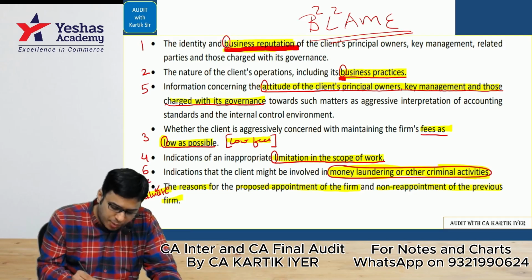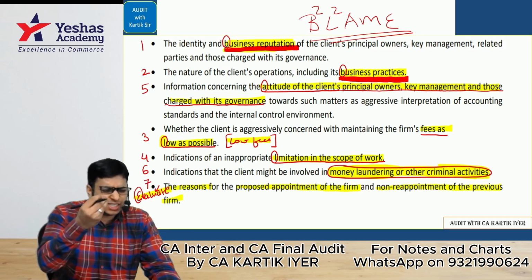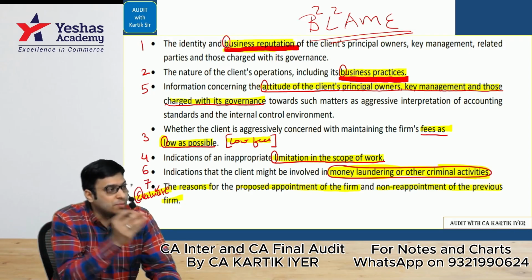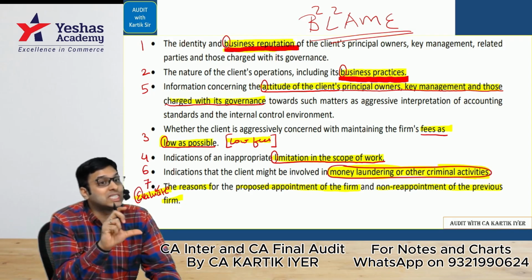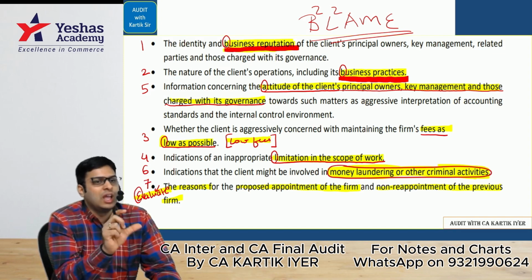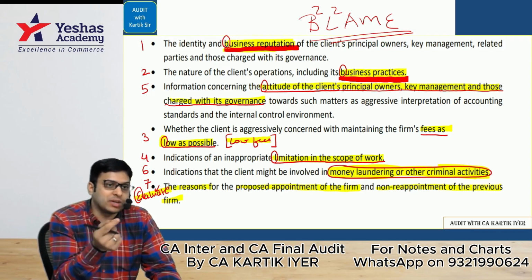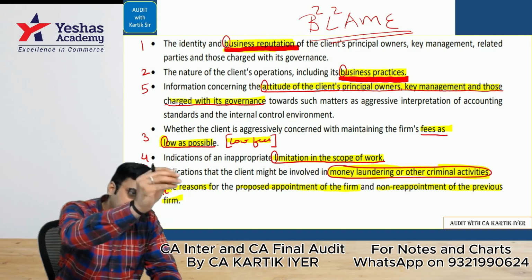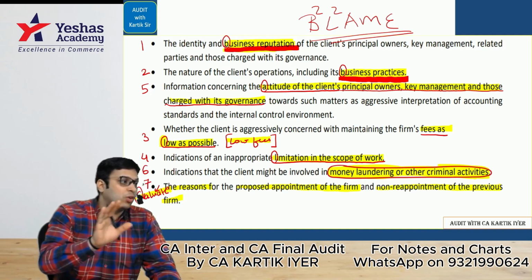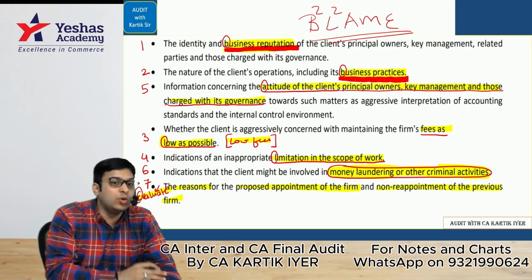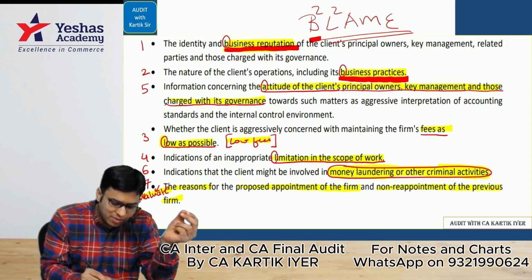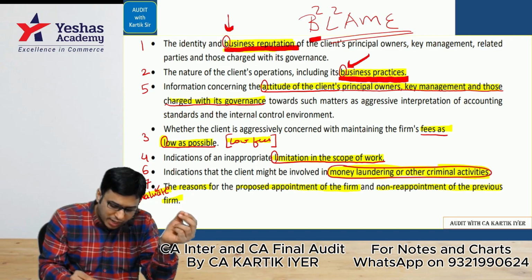You look at the business practices. This person always delays in paying the amount. For some people, he has not paid also. So with his business practices, how he runs the business, we come to know that this person does not have integrity. But suppose there is a person who takes a loan in his name but ensures that the supplier is paid on time. Then we say this person has good business practice and good integrity. The first 2 points in the code BLAME are business reputation and business practice.